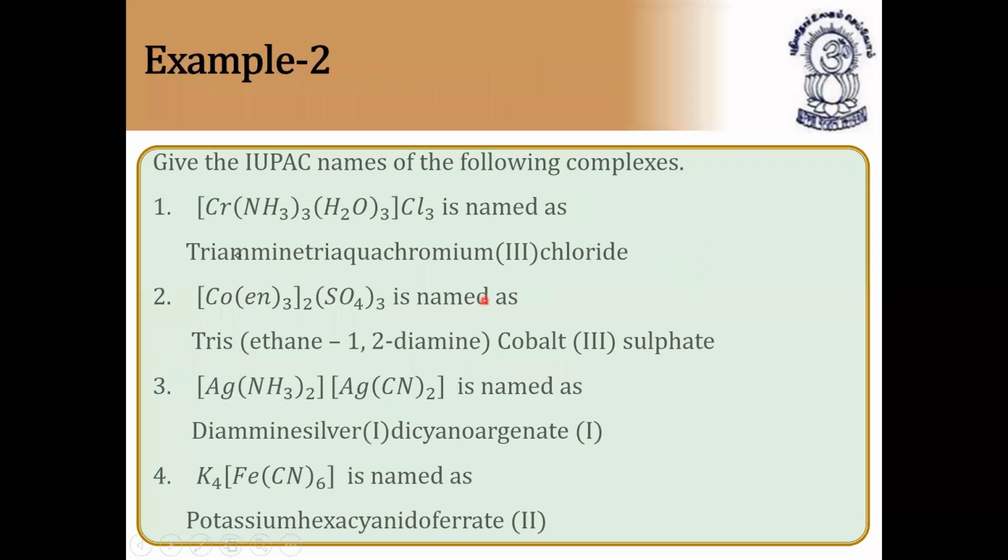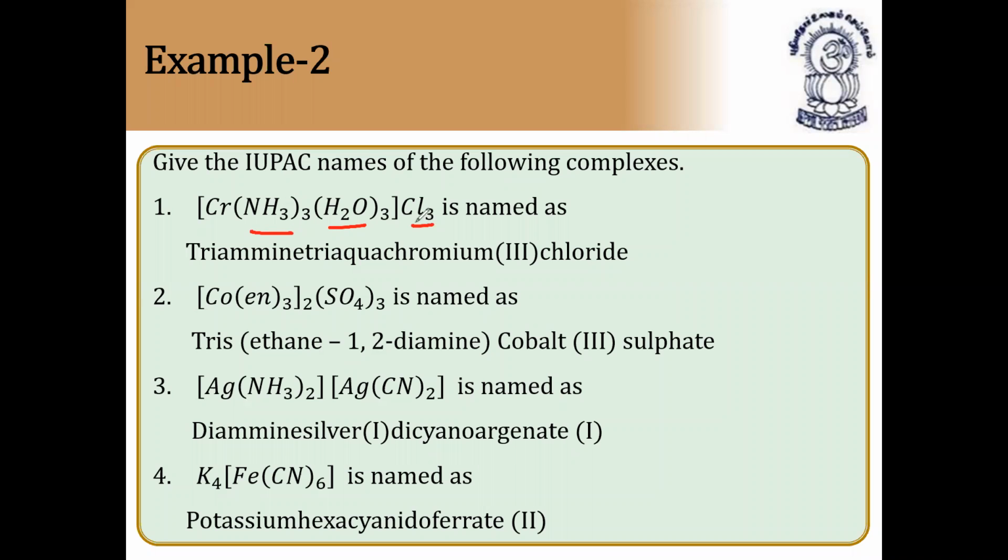Next type of questions: give the IUPAC names of the following complexes. They have given Cr, NH3 taken 3 times, H2O taken 3 times, Cl3. Since we have 3 types of ligands, first, point number 1: amine, water, and chlorine. Water is called aqua and ammonia is called ammine. So both are starting with A. In case of 2 or more ligands, we have to see the alphabetical order.